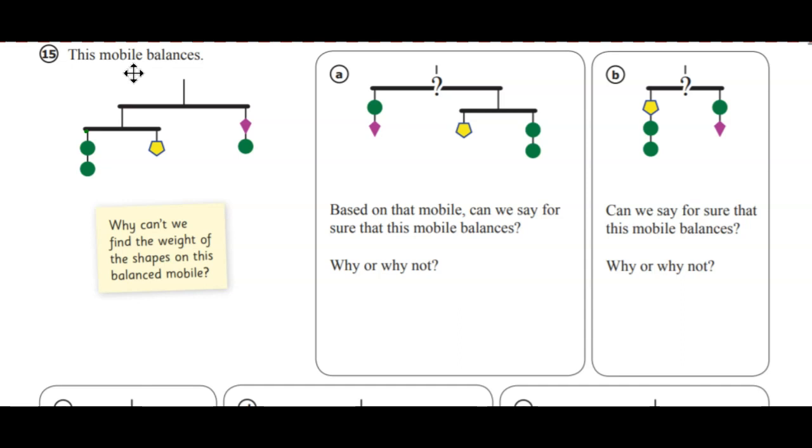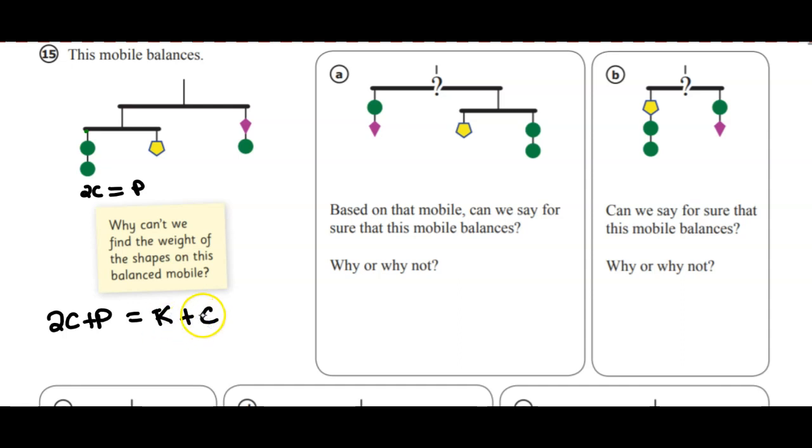So it's saying that this balances, if we were to write this out in equation form, we'd say 2 circles equals 1 pentagon. And then we could also say that 2 circles plus a pentagon, the sum of these two, is equal to a kite plus a circle.